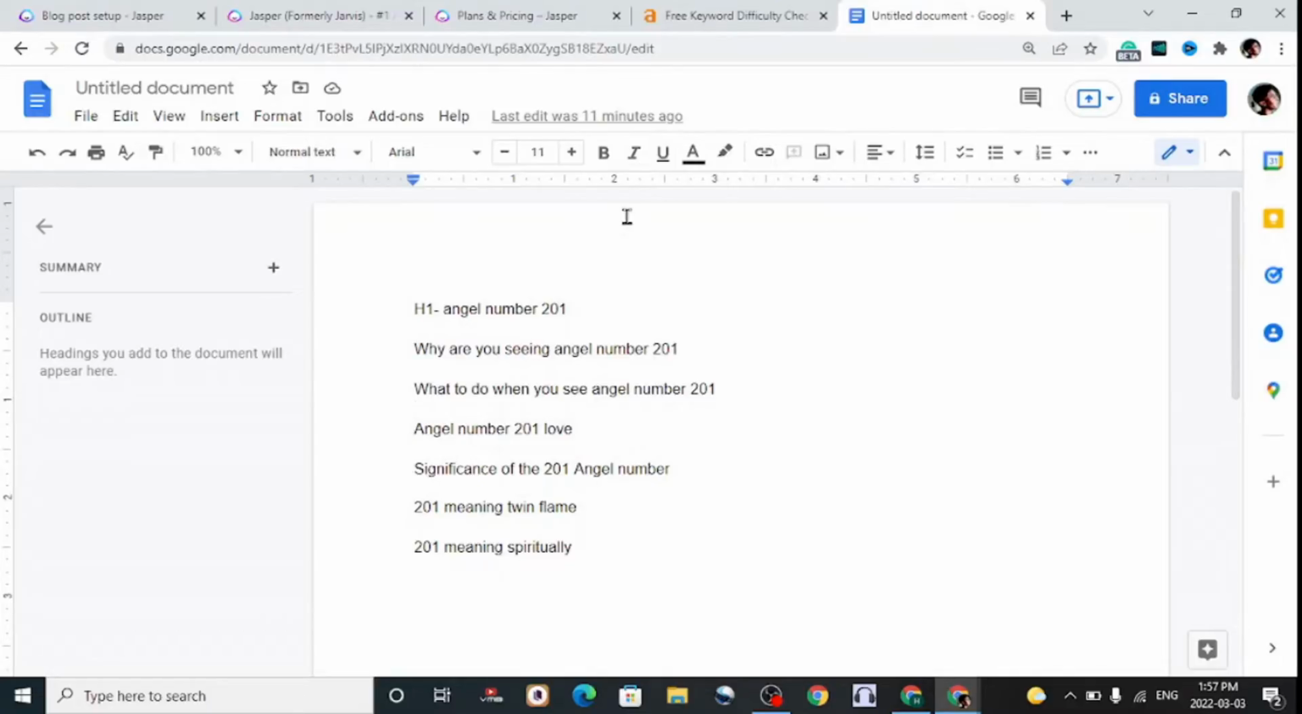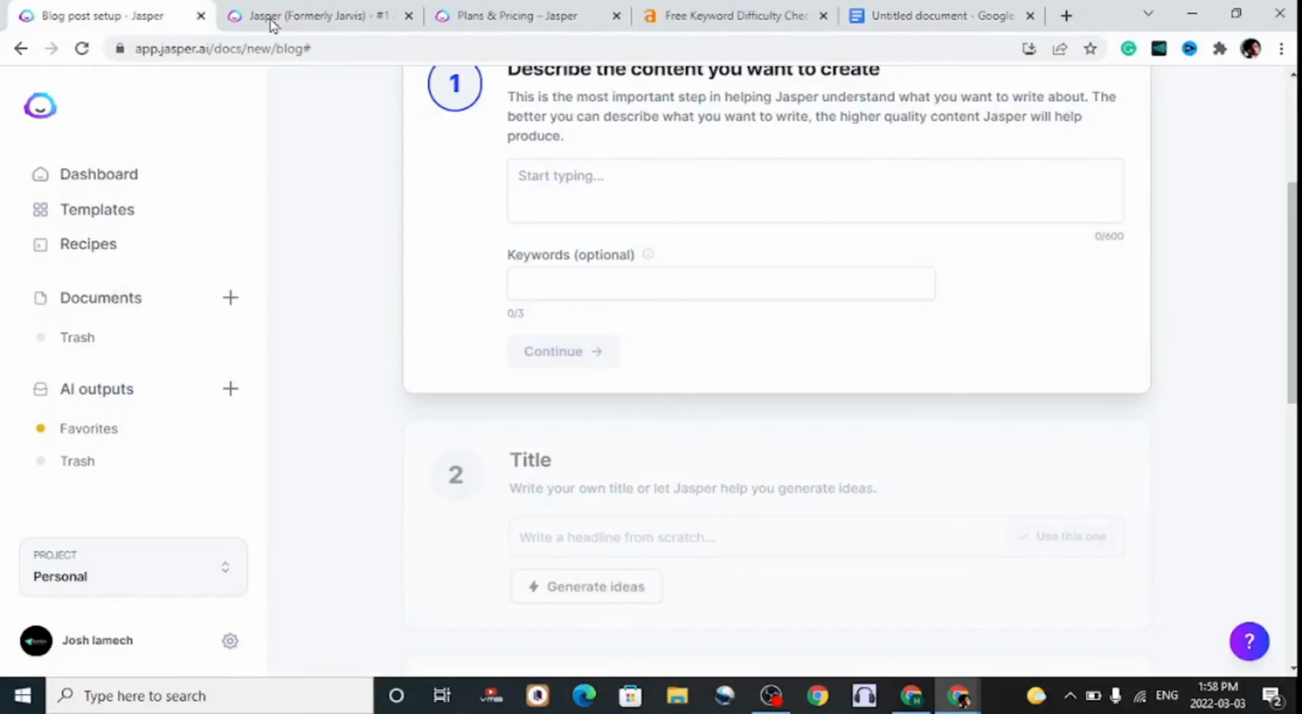So the keyword is angel number 201, and we're going to be using this keyword as an example in the tool. And once again, the links are in the description to grab this tool.